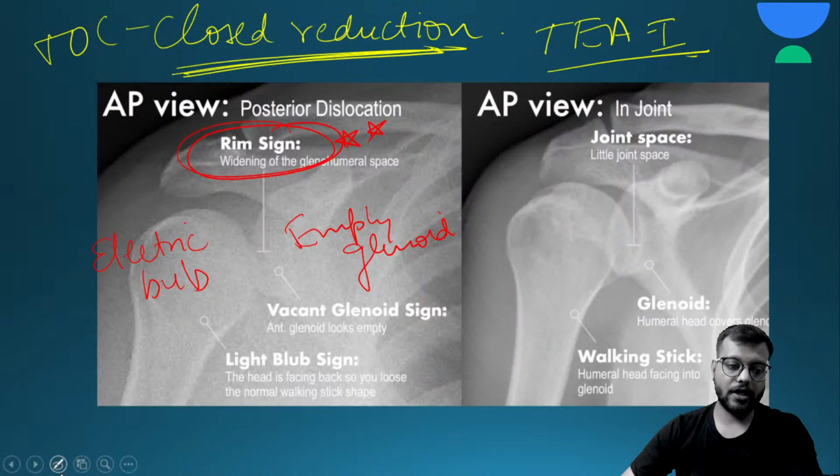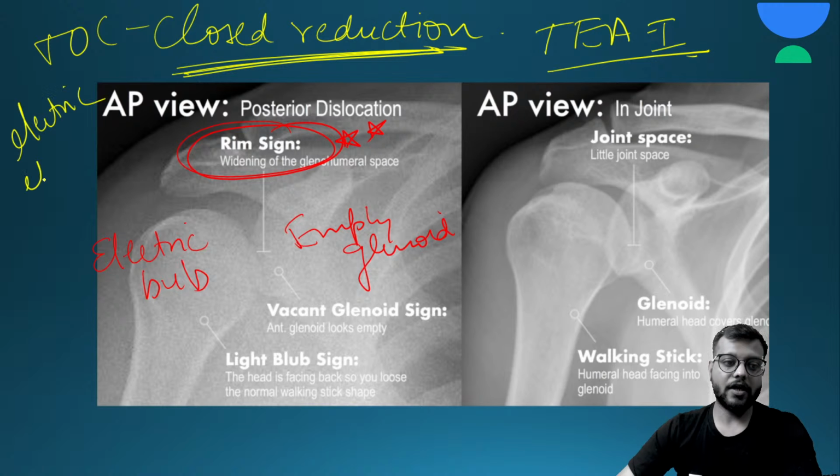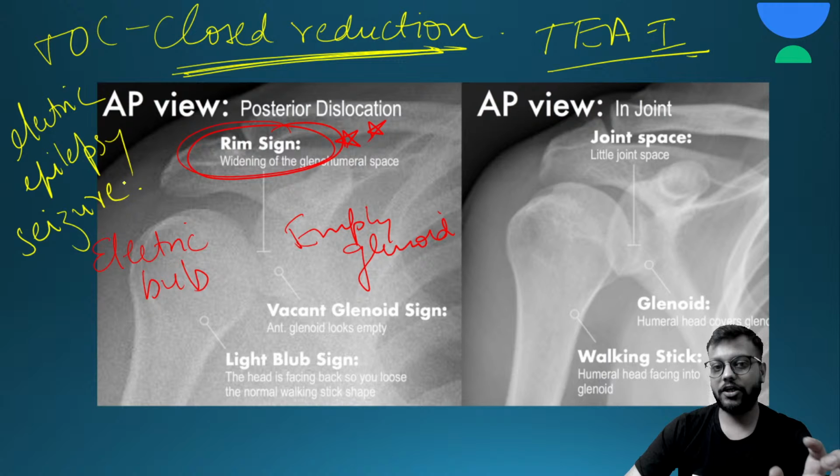You need to remember that posterior dislocation is most commonly due to electric shock, epilepsy, seizures or convulsions. If the history mentions anything of this type, then the diagnosis favors posterior dislocation. Okay, very important, remember this thing.